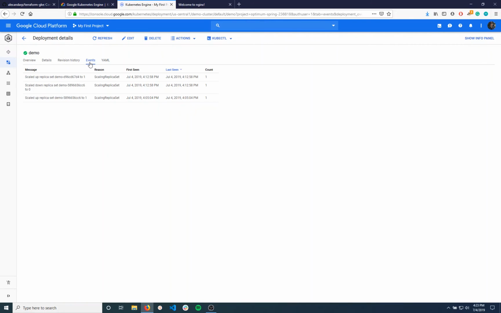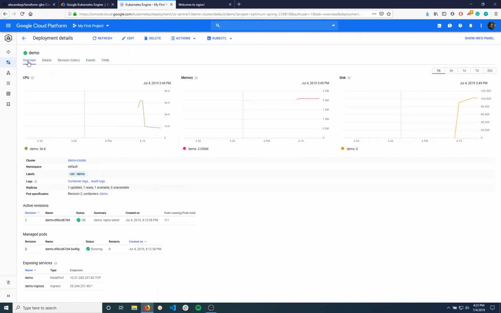There's also an events tab. Going back to the overview, you can also see which revision it is. I ended up deploying this again, but that's why there's 2 revisions. And you can also see which service is exposed and also the ingress. So some useful information here around monitoring, and you get some metrics here, and you can actually see down to the pod level how it's performing, which is super cool stuff.